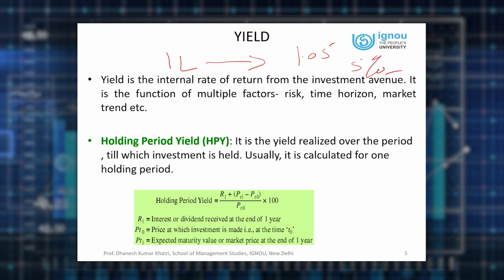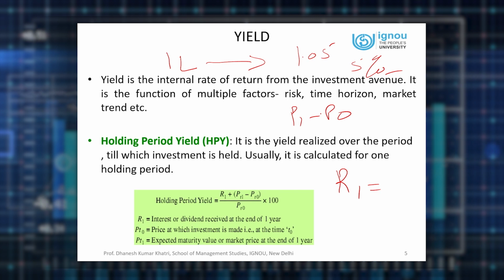So regular income is denoted as R1, and as explained earlier, regular income may be in the form of interest or dividend. Whereas capital appreciation is simply P1 minus P0.